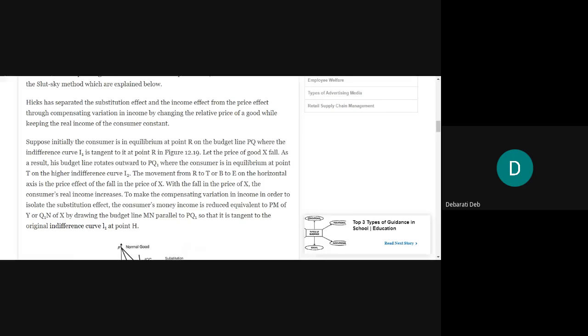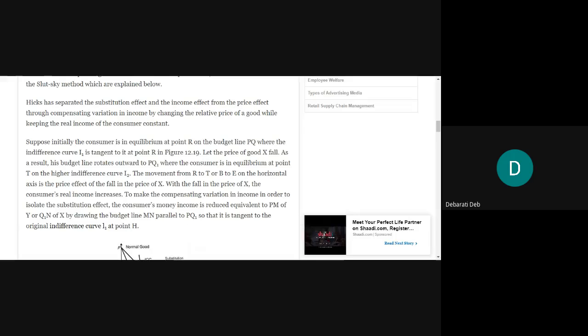He has either increased or decreased the price, but he has kept the effect of this price on the real income of the consumer constant. He has said that the consumer will not change his real income. Maybe the money that he will be saving by purchasing the same quantity of X at a lower price, he will use for investment or for saving, but he will not consume it.